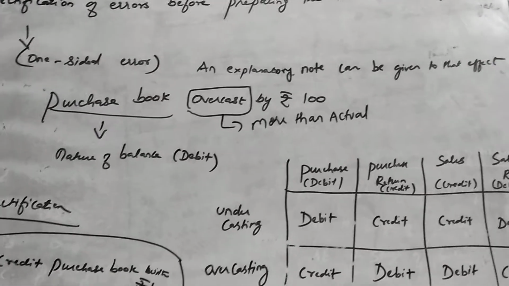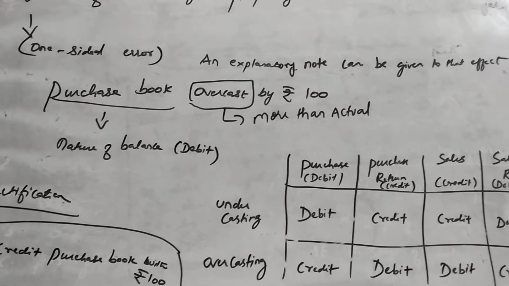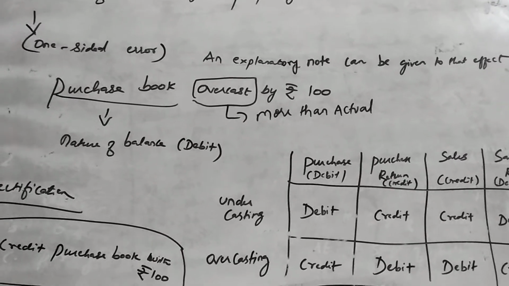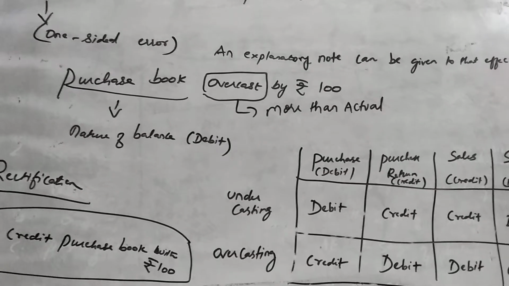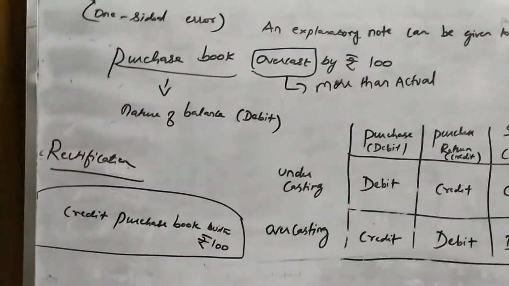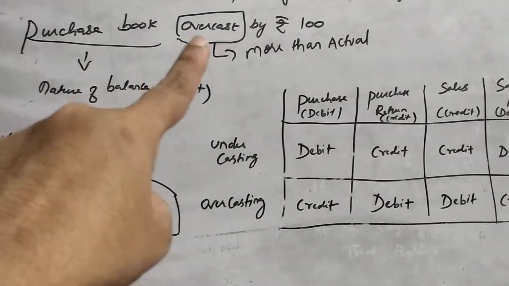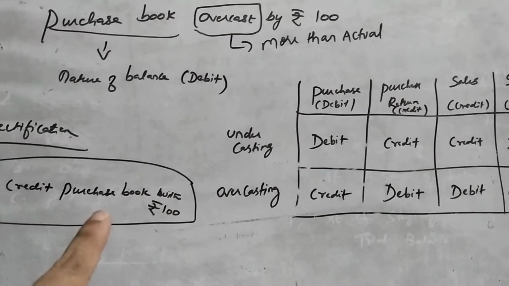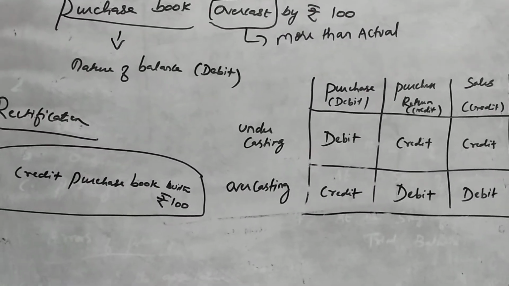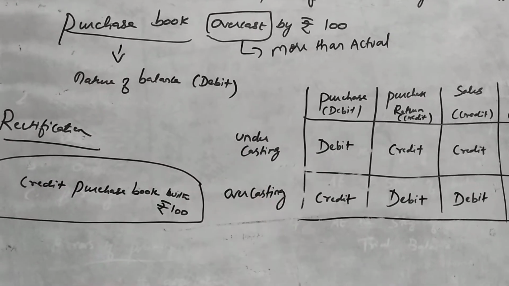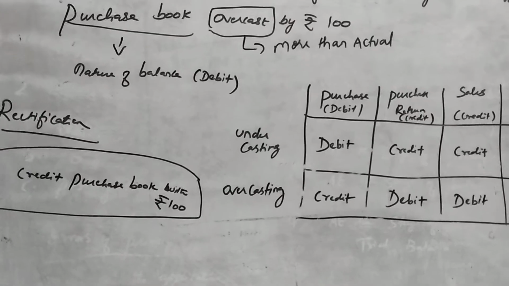So now purchase book, what is the nature of balance for purchase? Purchase always has debit balance, right? The nature of balance for purchase is debit. So how can it be rectified? When there is an overcast, you have to give a credit, opposite of it. Nature of balance is debit for purchase. In case of overcasting, you have to give a credit. If it is undercasting, you have to give further debit.